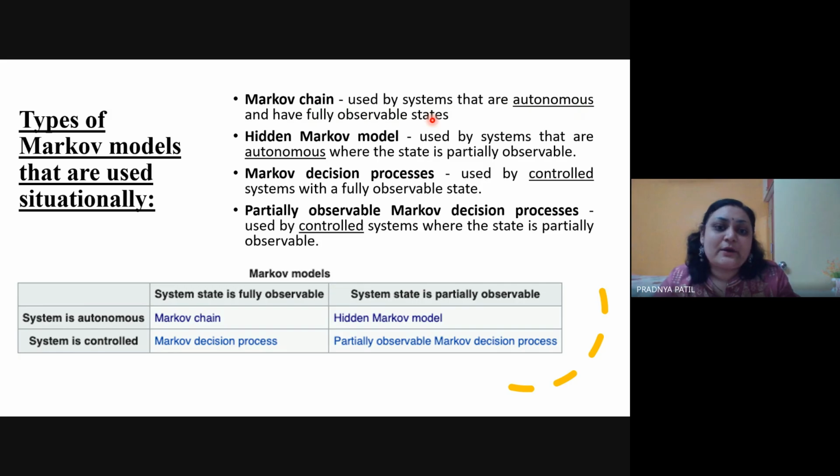Now what do you mean by observable states? If I say rainy to rainy transition is happening, yesterday I have seen that there was a heavily raining condition in Mumbai, and today also I can see there is a heavily rainy condition. But what if I want to work with a parameter of temperature? Unless I take a thermometer and check the temperature, I would not be able to assess what the temperature is today. I may say that the temperature is very hot or the day is very cool. I am feeling cold today, but then I will not be able to write the exact temperature value.